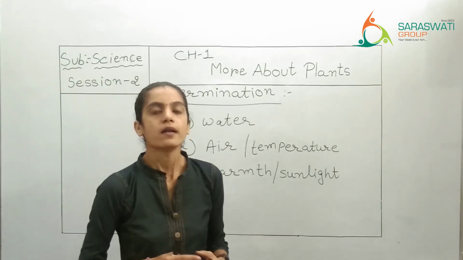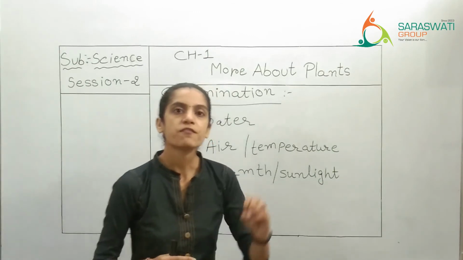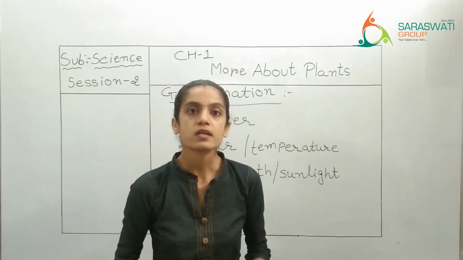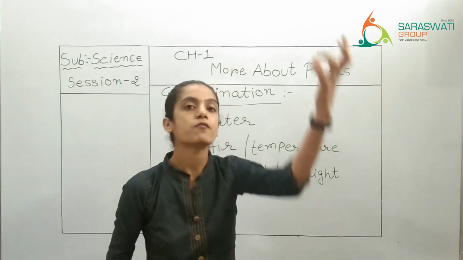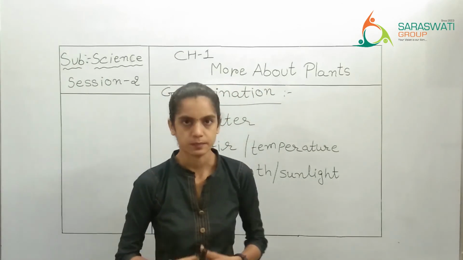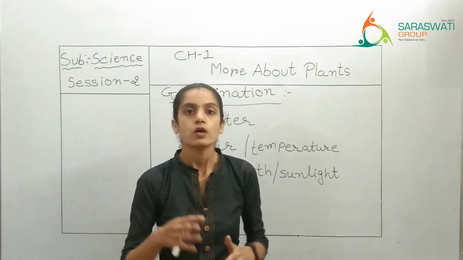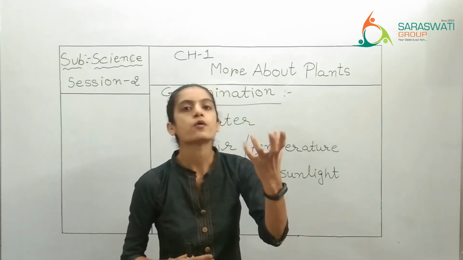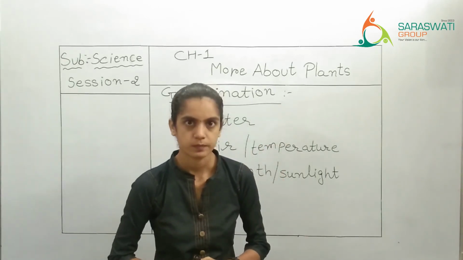Okay. Now, if we are sowing all the seeds, it is not compulsory that from all the seeds a plant will grow. Some of the seeds are not healthy, right? If they are unhealthy, it will not grow into an adult plant.